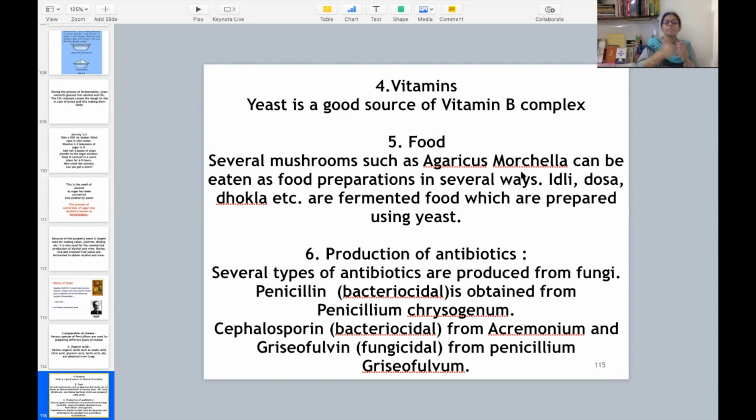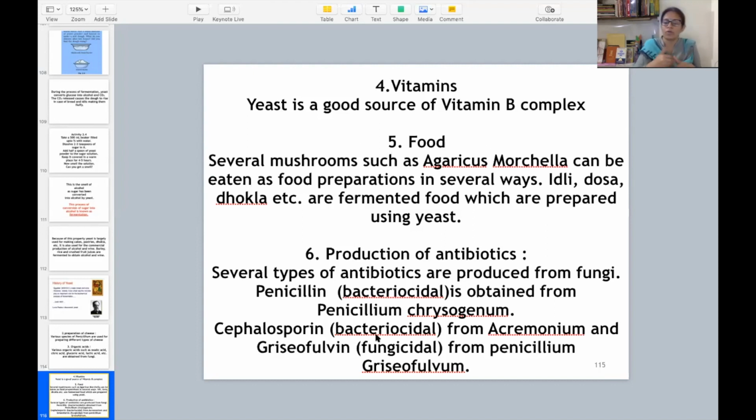ये हो गया food. Then production of antibiotics. We have discussed the production of antibiotics in the case of viruses also, in the case of bacteria also. Now this is fungi. So what kind of fungi is used to make antibiotics, yani drugs, yani medicines? Penicillin is a bactericidal. It is obtained from Penicillium chrysogenum. ये एक fungi है. इससे क्या मिलता है? Penicillin. Then cephalosporin is again a bactericidal.